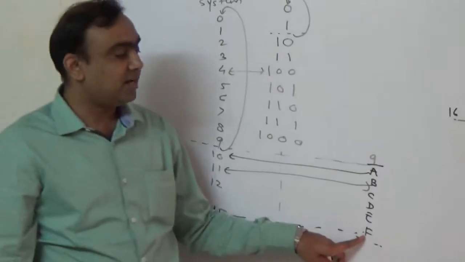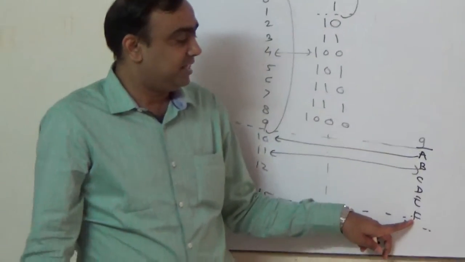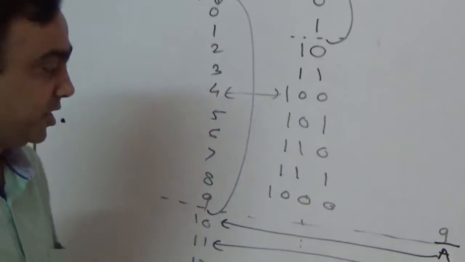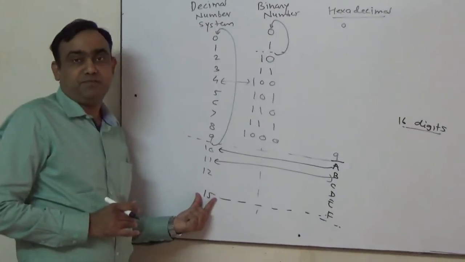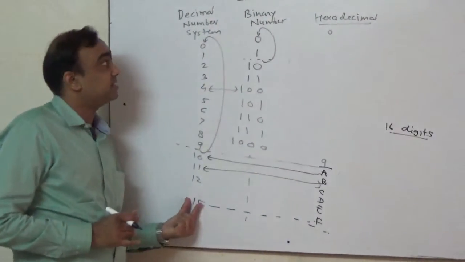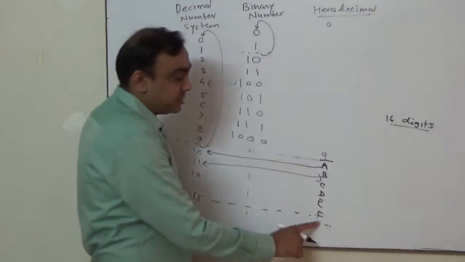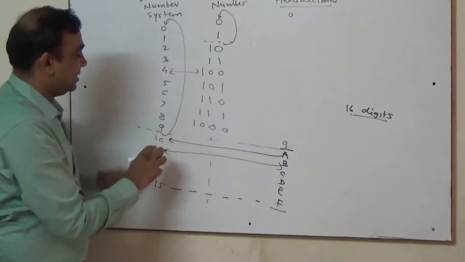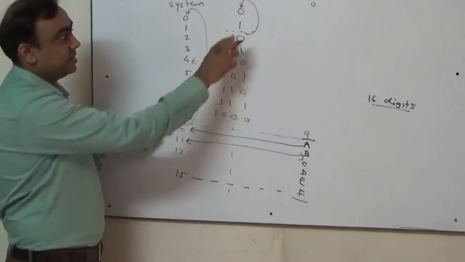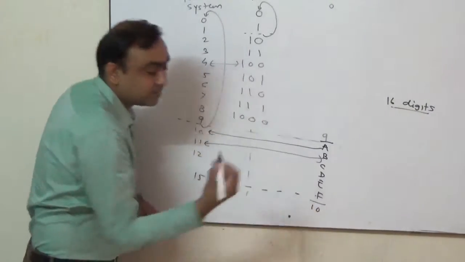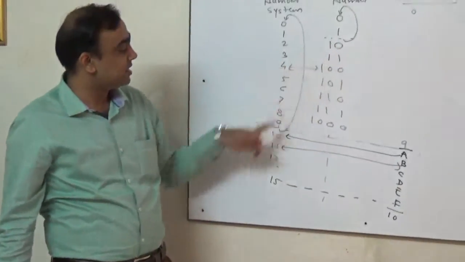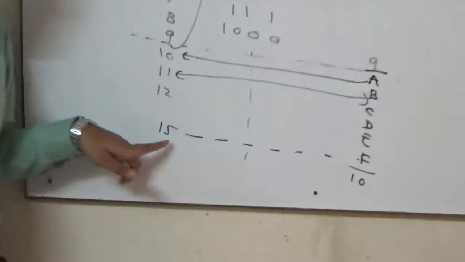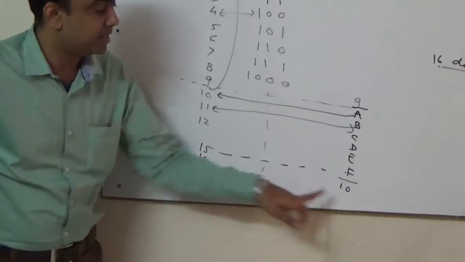So when I go to the coffee shop and give an order, I want F cups of tea or F cups of coffee, I should get 15 cups, because F is 15 as compared to decimal. Now if F is the last digit, what should come after F? Again keep the same rule in mind: if it is the last digit, we will get 10. Here we will get 10. But this 10 and this 10 are not the same. This 10 is 2 as compared to decimal. This 10 is 16 as compared to decimal.